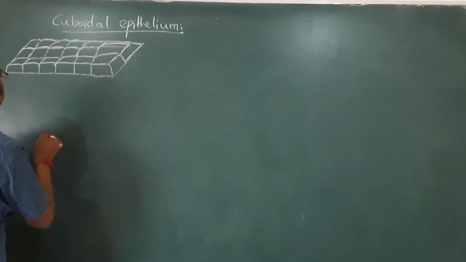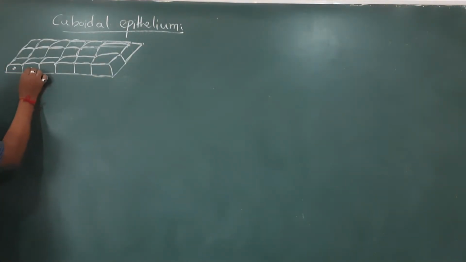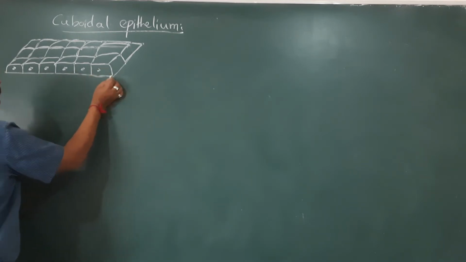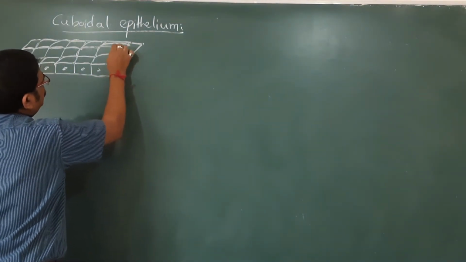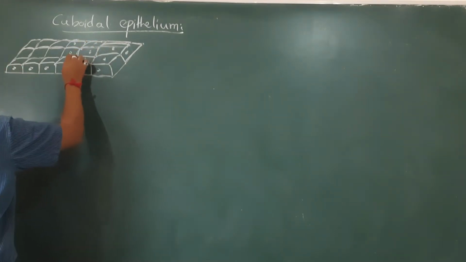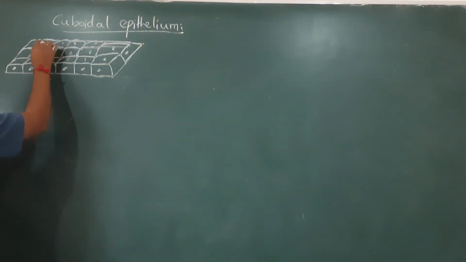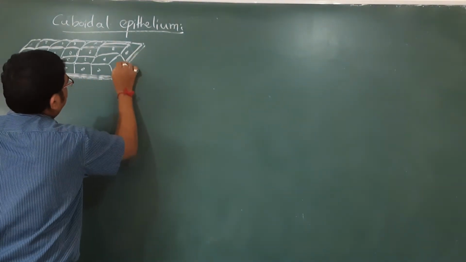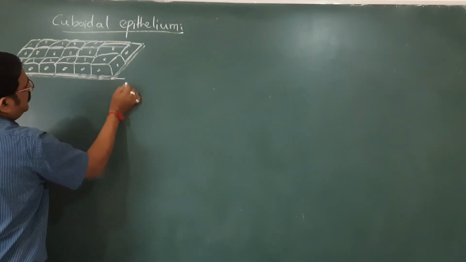Where else can we find these cells? Yes, these cells we can find mainly in the kidney also. These cells we can find even in the ducts of lots of glands such as the liver, pancreas or mammary glands. These cells are arranged on a common basement membrane.